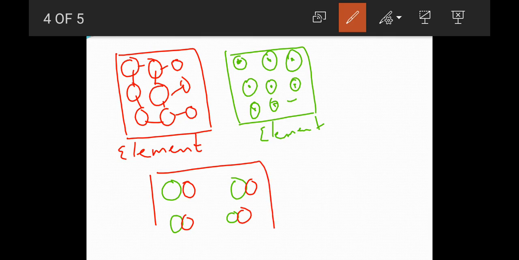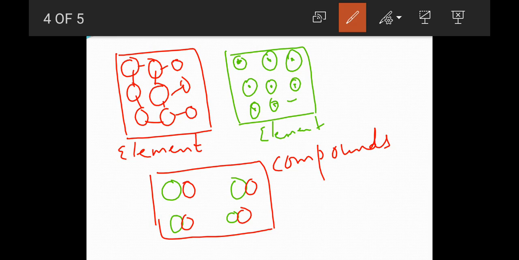So now what is this? Here you have two different types of atoms. One is green, one is red. So they are combined to form what we call compounds. Now I think the important difference is clear to you. In elements you have the same type of atoms, whereas in compounds you may have two or more than two types of atoms combined. You may have three types of atoms over here, and this combination is repeating and giving you this compound.